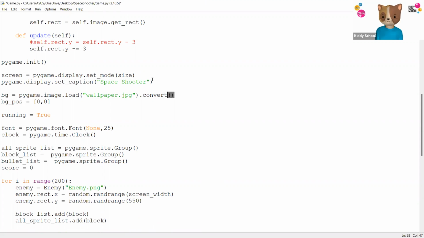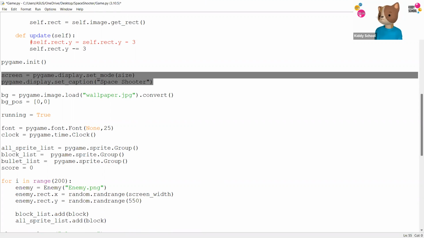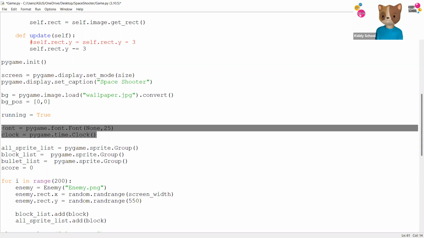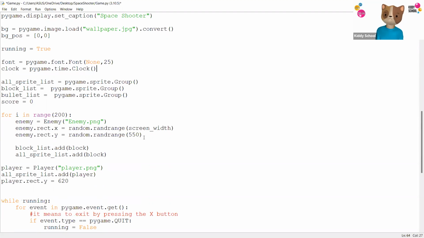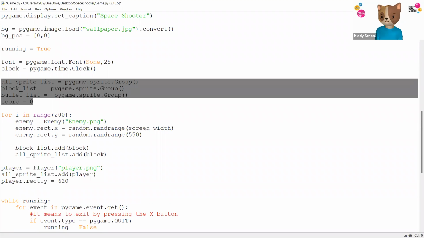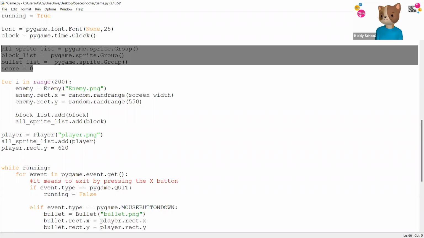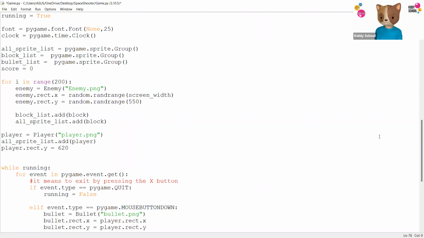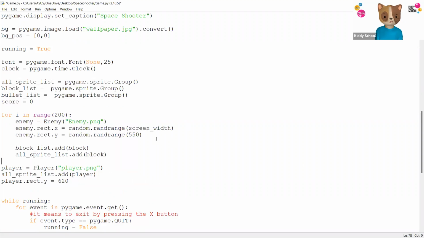Then we made the screen and we got a caption, or the title, for your game. We added the background image and we made some logical code here, which is going to make your game run until someone exits. Fonts, design, frames per second, a couple of groups, and the score set to 0. Then we added the for loop in range, which is basically scattering enemies over your screen and adding them to the list.